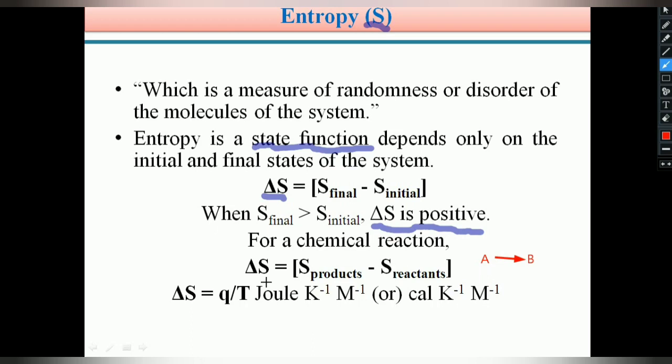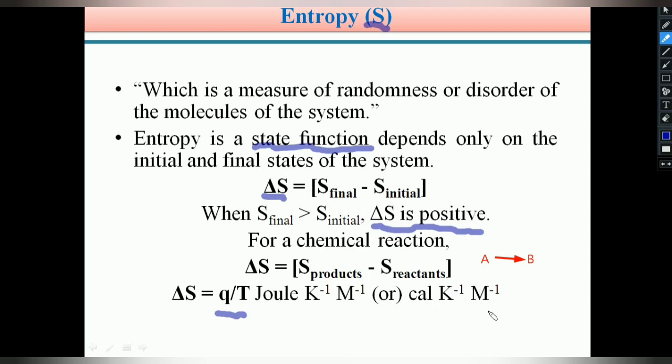It is denoted with delta S, and this delta S is calculated as delta S equals Q by T, the ratio of heat to the temperature, which is nothing but the change in entropy or delta S. The units for the change in entropy are joules per Kelvin per mole or calories per Kelvin per mole.